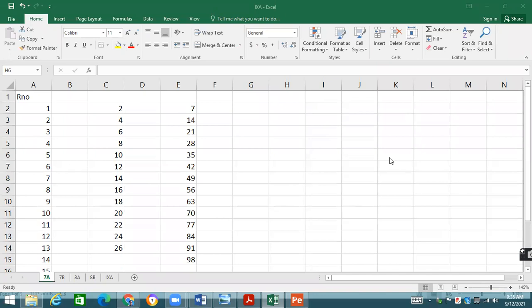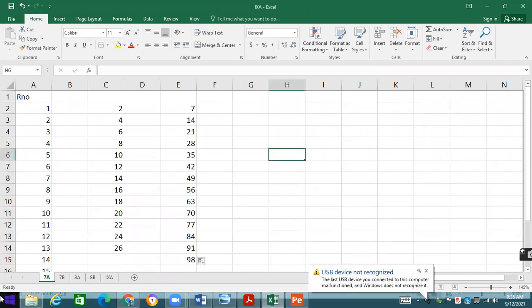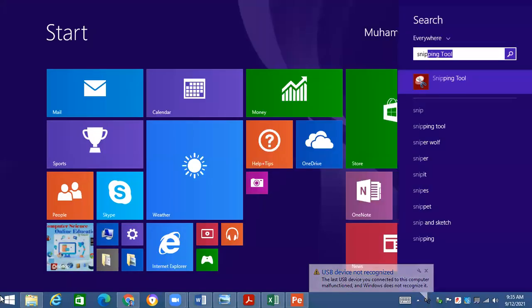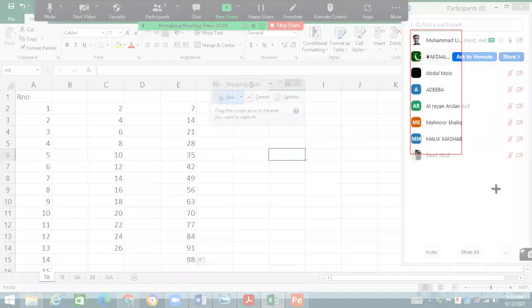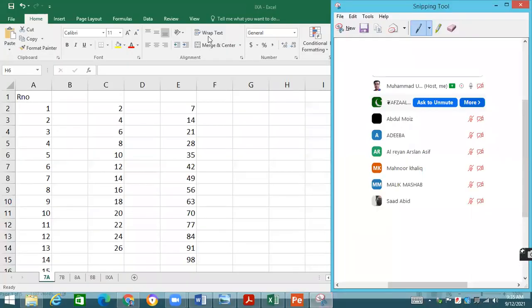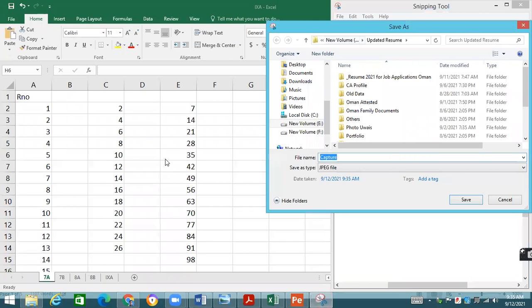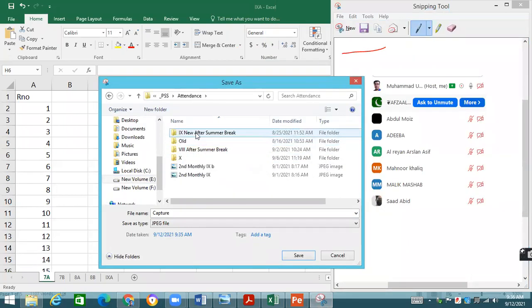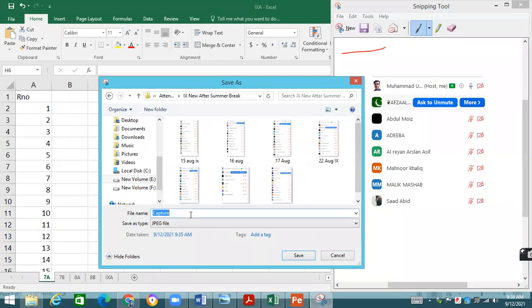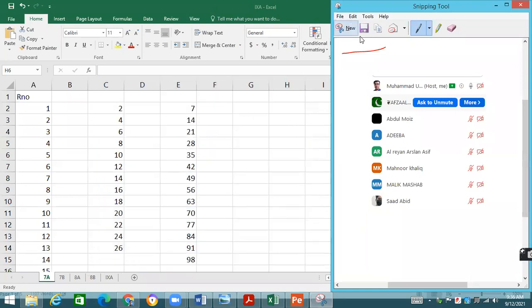Let me take the screenshot of the attendance first, and then we'll move to the next part. Students, I have already informed you that if you are not available at the time of attendance, definitely your attendance would not be marked, because when I am taking the screenshot of the attendance, you need to be present at that particular time. Today it is September 12th. Okay, fine.